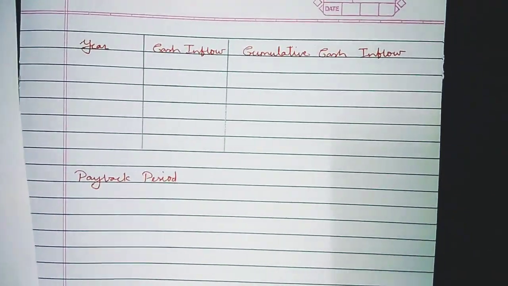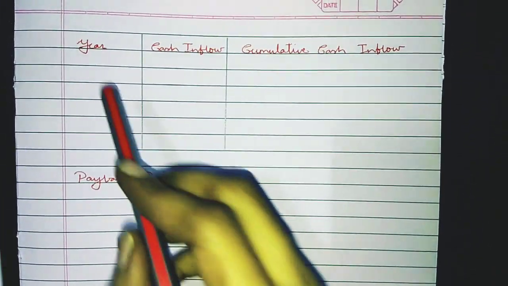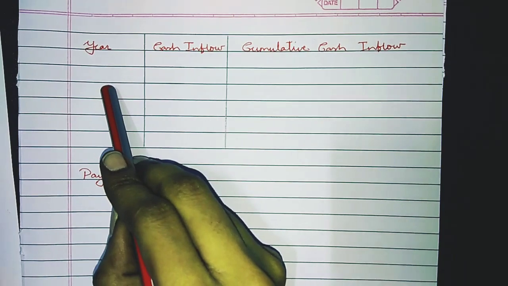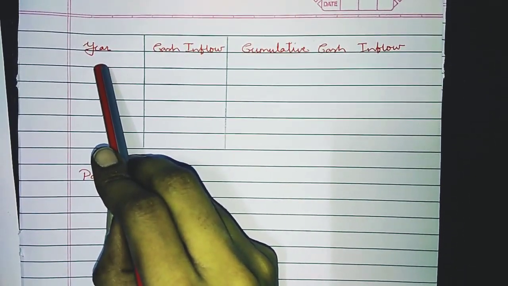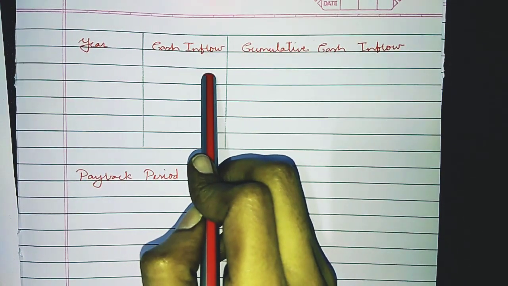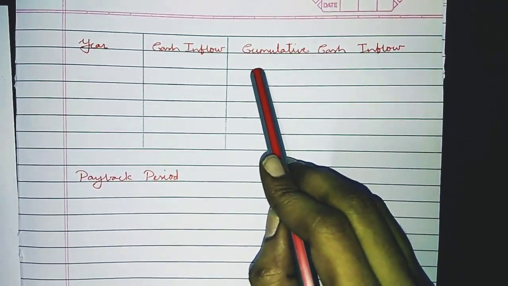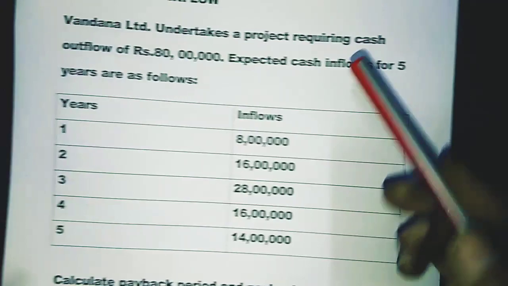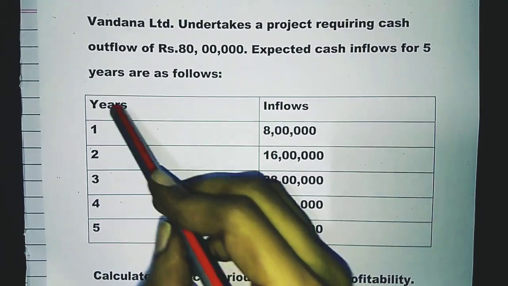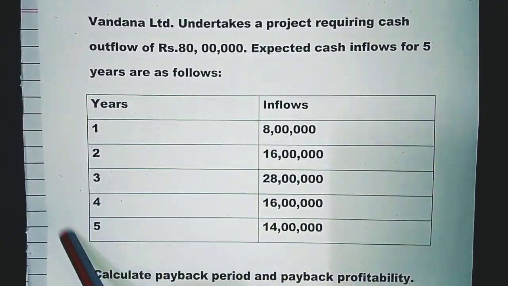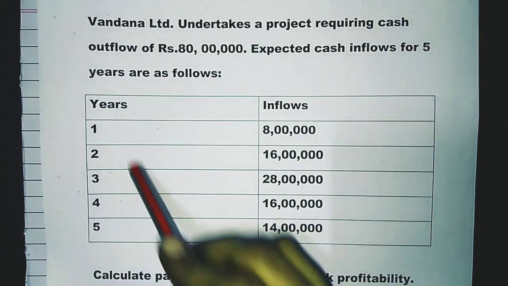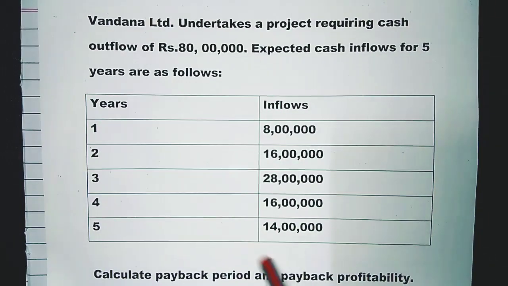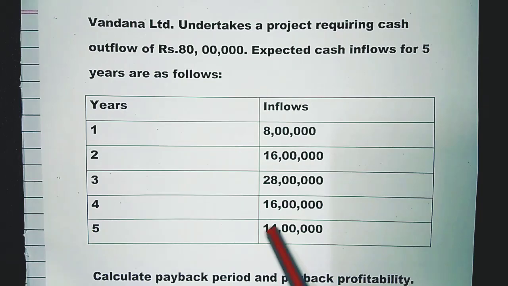So how to calculate that? For that, first you have to prepare a table of 3 columns. The first column will be the year, the next column will be the cash inflow, and the last column is the cumulative cash inflow. So what are we going to specify in this? In the question they have given you the data for the 5 years. The years as it is we are going to mention, and even the cash inflow also as it is we are going to mention in our solution.